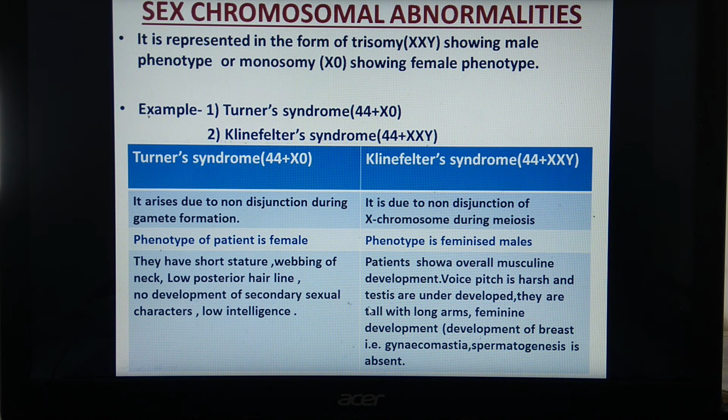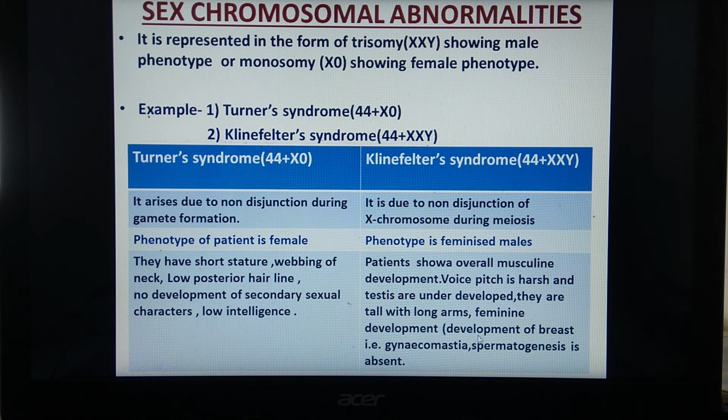What is the condition in case of Klinefelter's syndrome? Your patient shows overall masculine development, that means musculature is properly developed. Voice pitch is harsh. Testes are underdeveloped, means not properly developed. These individuals are tall with long arms, and feminine development is seen.